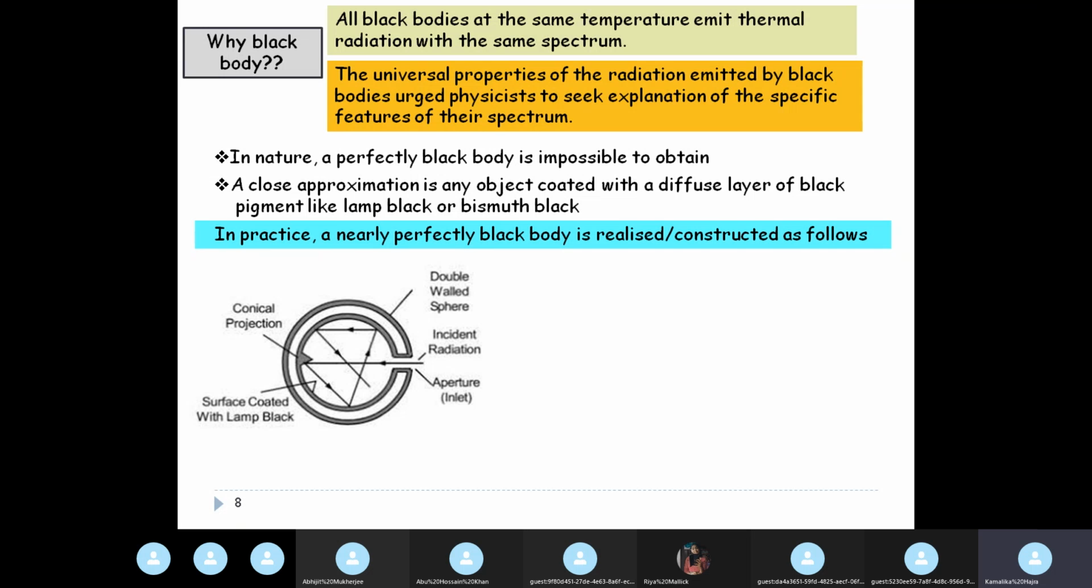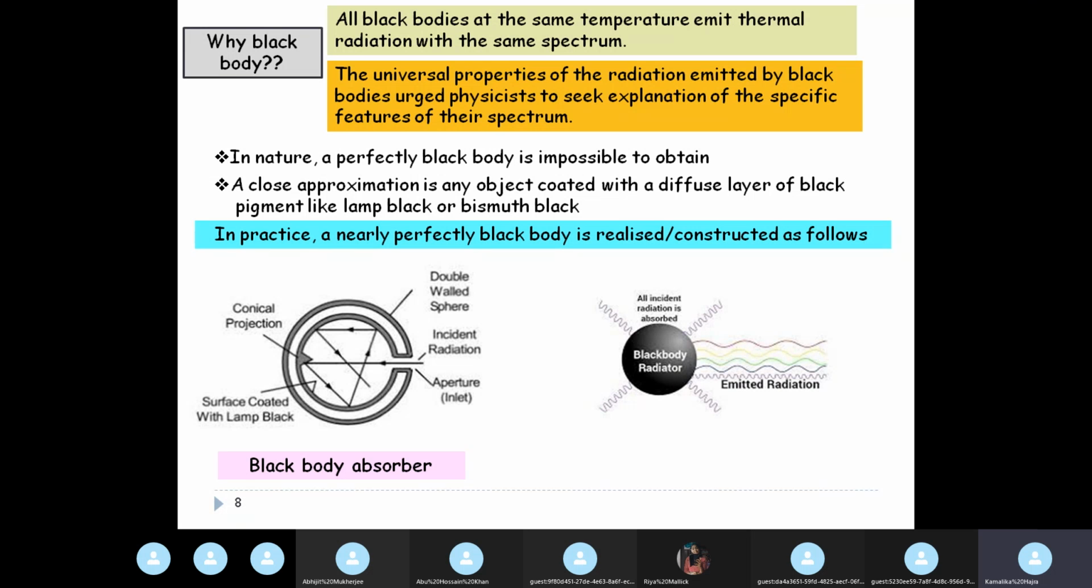All right, so this is a black body absorber, and when you heat it to a certain temperature by making radiation of a certain wavelength incident on it, and that particular temperature is reached, you cut off the radiation. So what happens is it starts radiating. All the incident radiation that it has absorbed will now be emitted. So the emitted radiation will consist of all the wavelengths that it has absorbed. So this is the black body radiator.